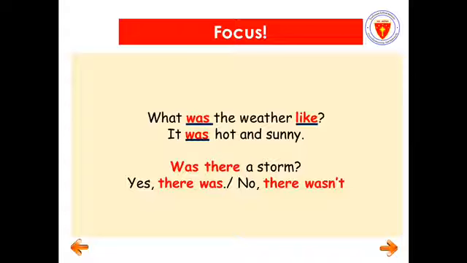So it was hot and sunny. Then next, was there. That is the question. As you can see the answers, yes, there was, or no, there wasn't. So please don't forget these sentence structures for this lesson.